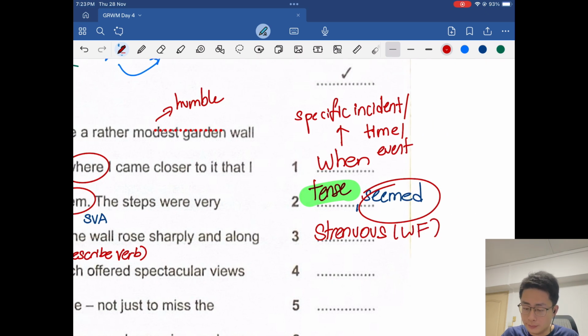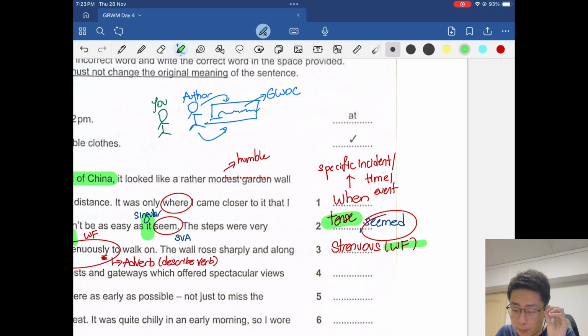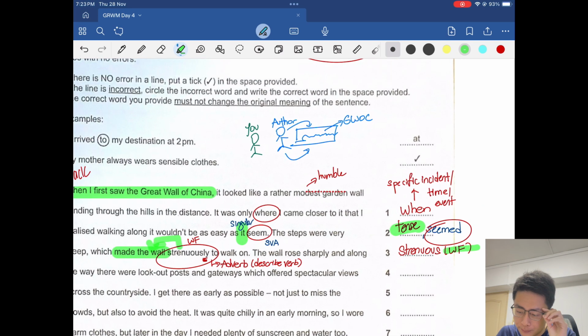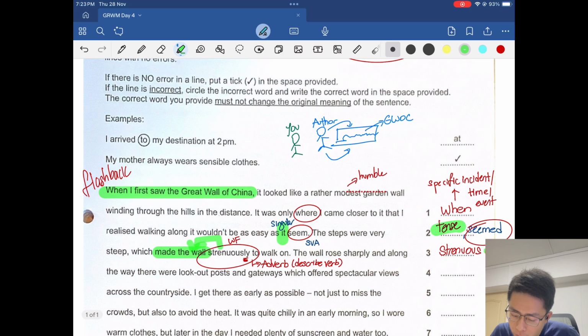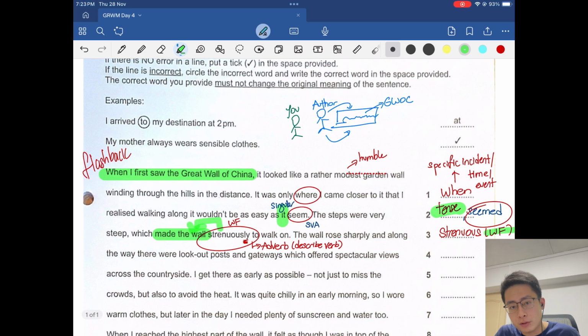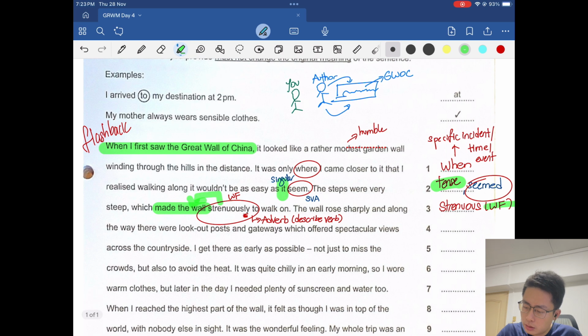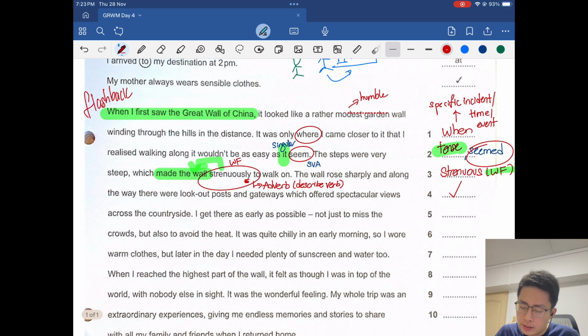Let's move on. So the wall rose sharply, and along the way, there were many lookout posts and gateways, which offered spectacular views. Alright, I am convinced right now that there's not going to be any error. So let me just put a tick here. Of course, if I read on and realize that there might be an error here, we can always come back to it. Okay? Across the countryside, I get there as early as possible, not just to miss the crowds.